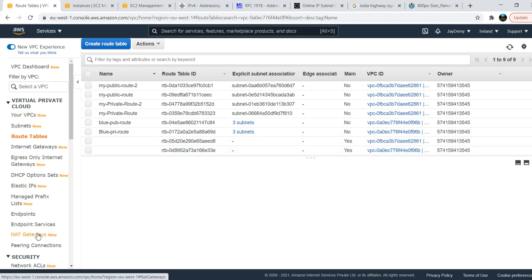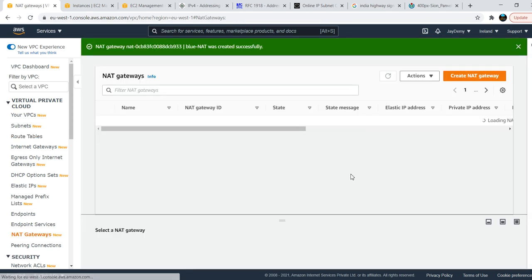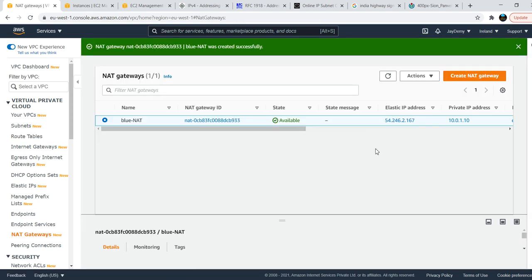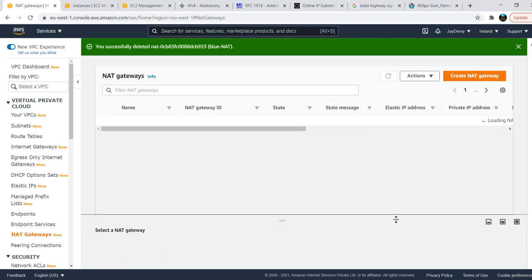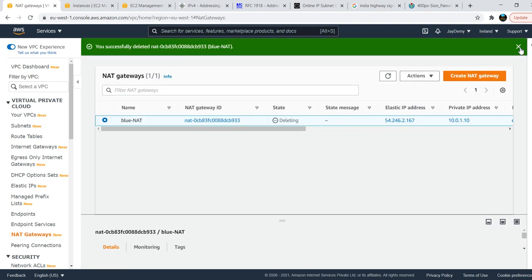Okay, any doubts, guys? Before that I will show you how to delete the NAT gateway. Why? Because it is a charged resource, right? We have almost completed our class session today, and tomorrow if you try to delete it, you can't. So just delete the NAT gateway by giving delete. Once you delete the NAT gateway, you are not charged by AWS.